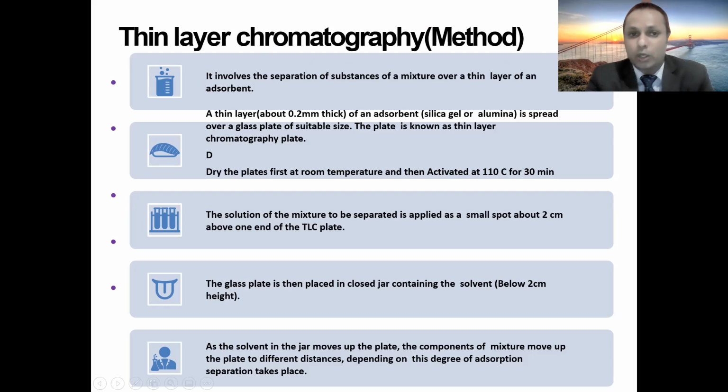So what will happen in thin layer chromatography? A thin layer of adsorbent, in most of the cases, as I told you, we can use either silica gel G or alumina, is spread over a glass plate of a suitable size. And this plate is known as a thin layer chromatographic plate. So the plate will be like this only, just like a mobile phone. And you have to spread. There are various processes: one is pouring, one is spreading, one is dipping, one is spraying. Various processes are there by virtue of which you can prepare that TLC plate.